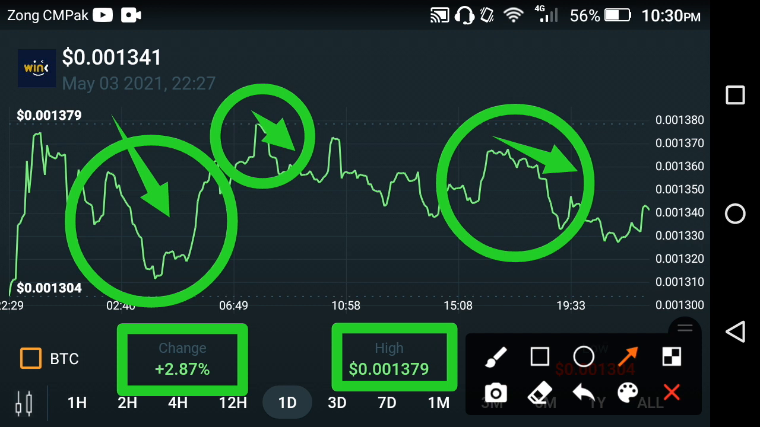You have to collect the details, you have to study the chart analysis, friends, and after that you have to take a decision on the best time to buy, sell or hold Wink coin, friends. So now at this time, my suggestion for all of you is to hold your coin at this time, in the last of this month, friends.